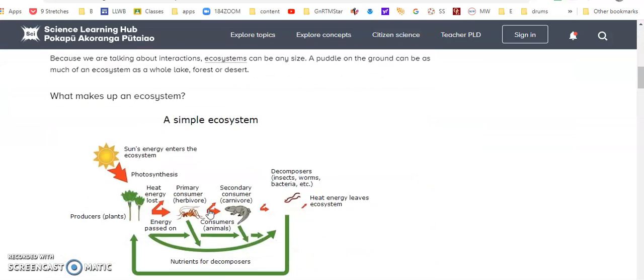Let's look at a simple model of a simple ecosystem. All energy starts with the sun. For now, we'll deal with chemical-based systems later on. Right now, all energy starts with the sun. The sun combines with carbon dioxide in the air and some raw material from the soil, and plants grow. The next thing that happens is primary consumers, which are herbivores. Herbivore means plant eater. Herb, plant. Vivore means eater. These primary consumers eat the plants.